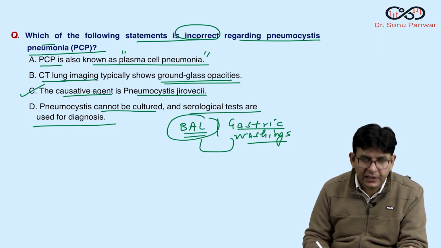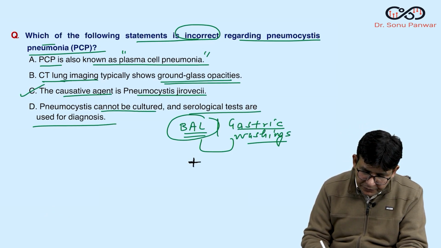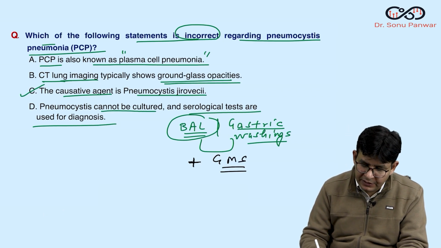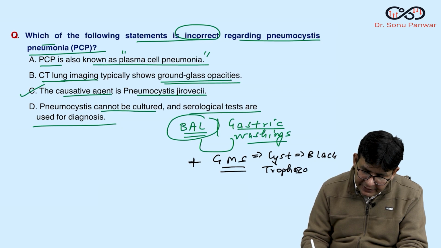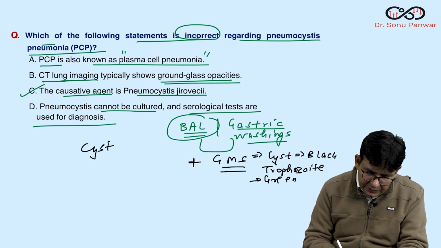And you put this particular sample into what? You put it into GMS. And what is GMS? Gomori methenamine silver. Because of that, the cyst turns black, and the trophozoite turns green. Okay, so cyst turns black and the trophozoite turns green. That is G for G.